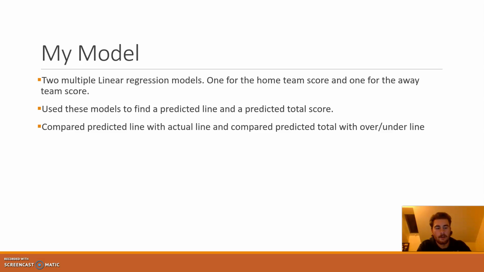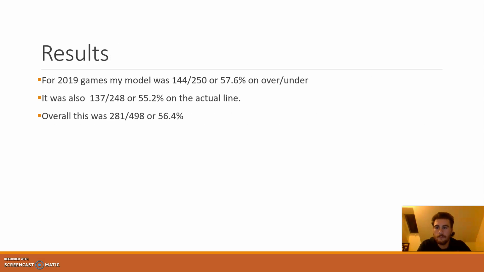Then I used these models to find a predicted line and a total score, and compared these with the actual lines and the actual over-under. For the predicted line, I took the predicted away score and subtracted the predicted home score. So if the home team was supposed to win by more, that would be negative, which corresponds to the actual line. And the total score is just a combination of the two.